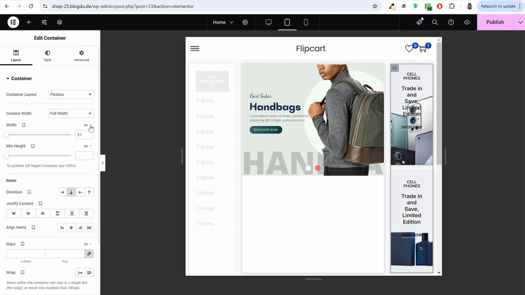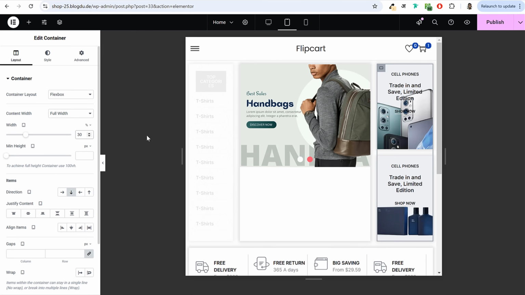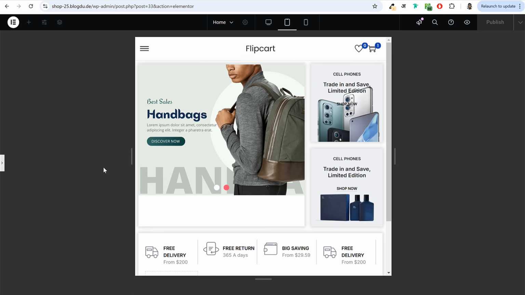Now you can set this under width, change this to percentage and make it 30%. Right, now this is how it should look on a tablet. Now if you want to decrease the size of this one so that you don't have extra spacing over here, then you can do that as well.